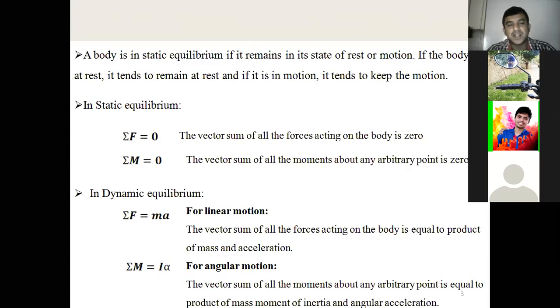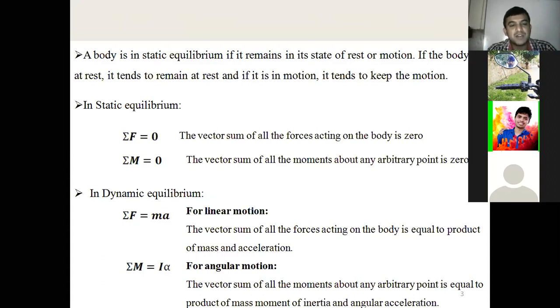Now, when you go for static force analysis, in order to determine the forces induced in the body, we apply equilibrium equations. One is the static equilibrium equation: the vector sum of all the forces acting on a body is equal to 0. Second, the vector sum of all the moments about an arbitrary point is equal to 0.